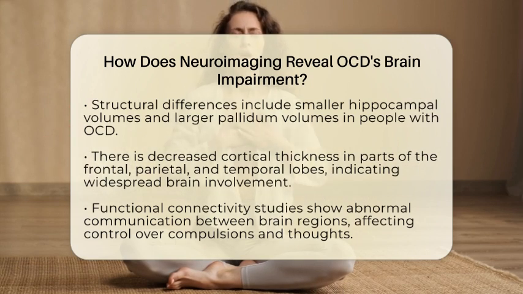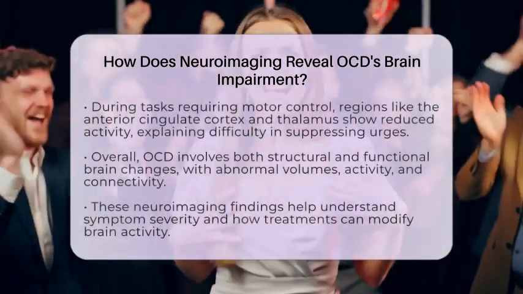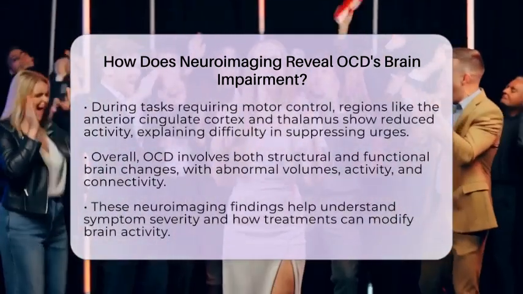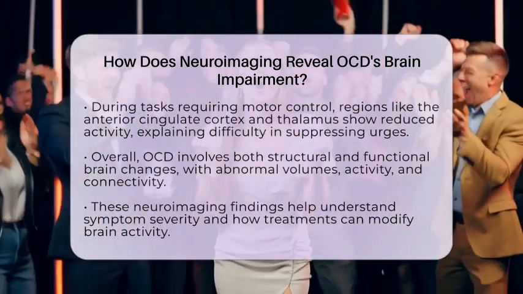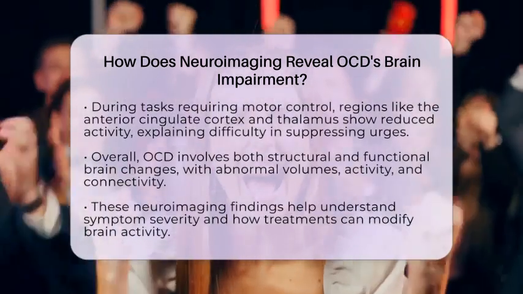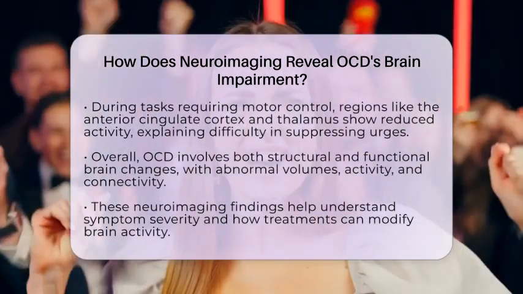They also show decreased cortical thickness in parts of the frontal, parietal, and temporal lobes, indicating widespread brain involvement beyond just the core circuit. Functional connectivity studies, which look at how different brain regions communicate, show abnormal patterns in OCD. These can be reduced or dysregulated, leading to difficulties in inhibiting compulsive actions and managing intrusive thoughts.